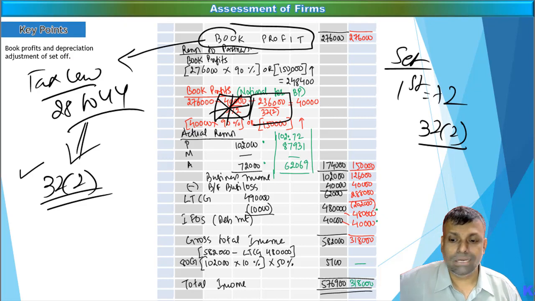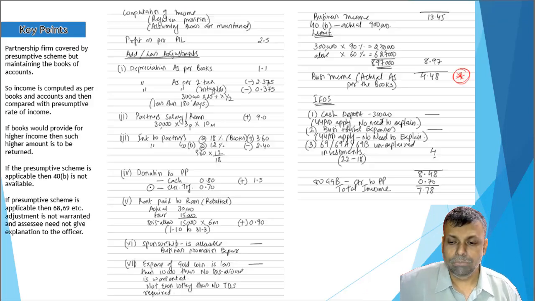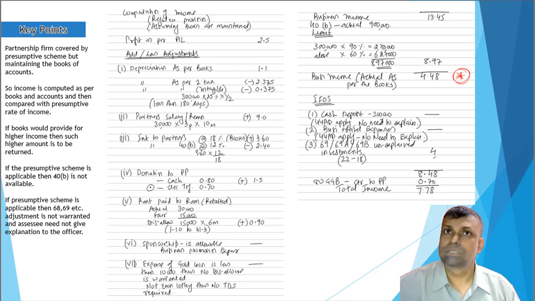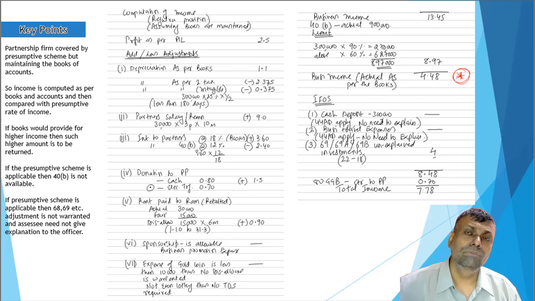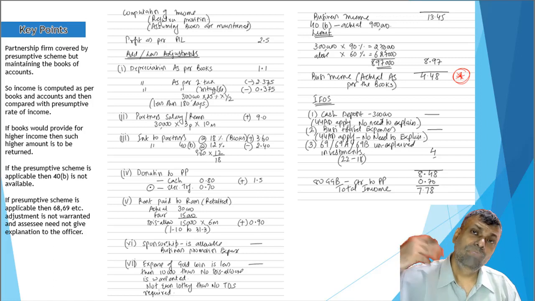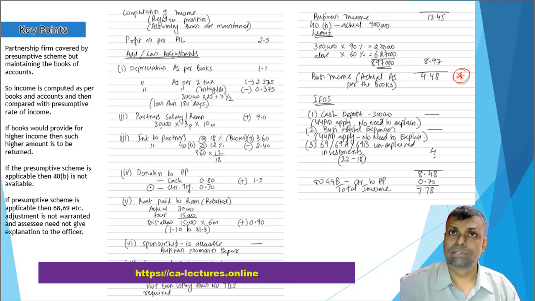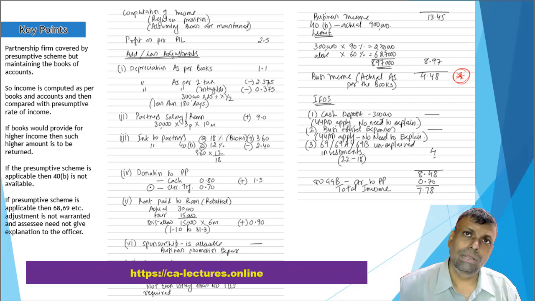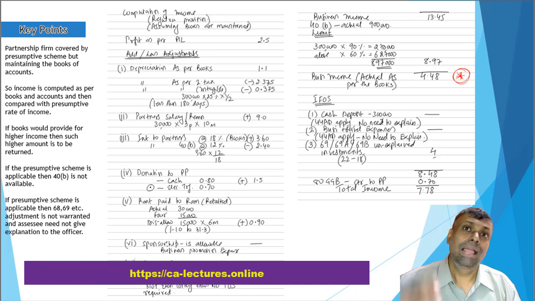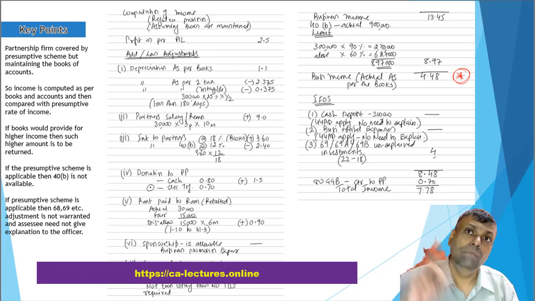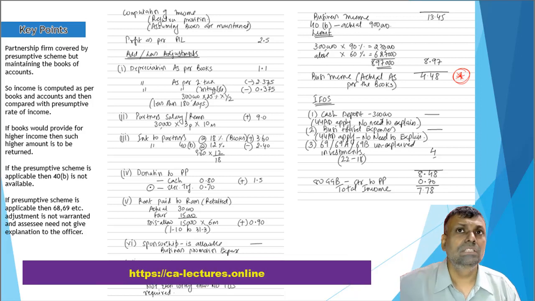The Institute can really rock this particular point in the examination someday, for a very high value situation. The next point, friends, is in case there is any presumptive taxation. In a partnership firm, there can be a situation where normally they are not supposed to maintain books of accounts, but they have already maintained them. This is a bit confusing point with respect to presumptive taxation. I've already told you that if the books of accounts are maintained, and if those books are revealing higher profits, then you have to go for the higher profits if you want to apply the scheme. In other words, the tribunals have always explained: normally you're not supposed to maintain the books, but if you have maintained them...